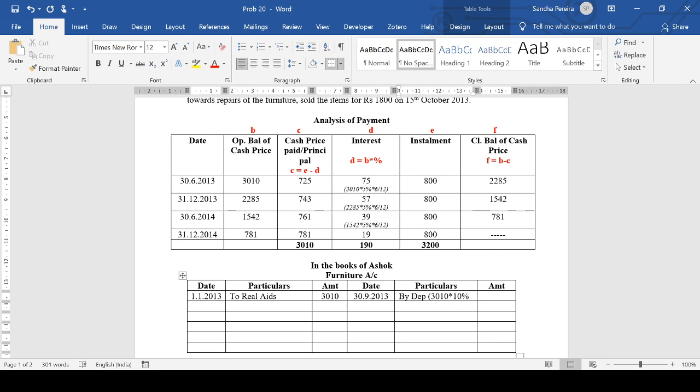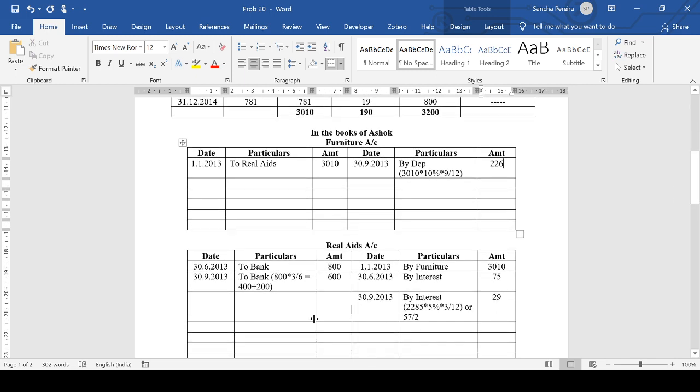10% into, now how many months are we charging this depreciation for? We purchased it on 1st January and till 30th September you have used it. So basically 9 months: January, February, March, April, May, June, July, August, September. Entire 9 months. So 9 divided by 12. So that comes to 226. If you see, the hire vendors also charge almost the same proportion towards the depreciation, kind of a rounded figure.